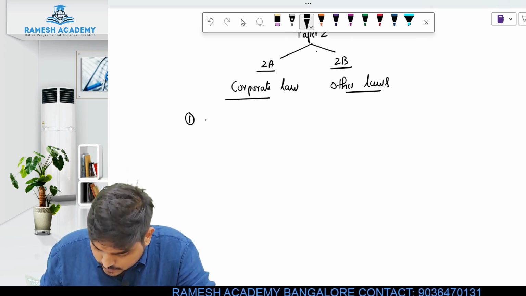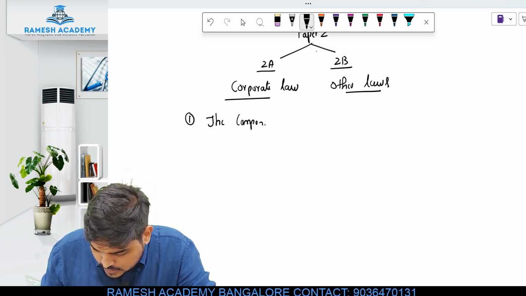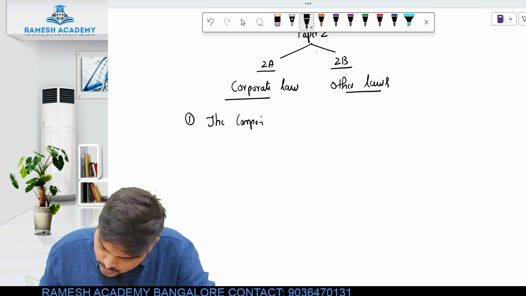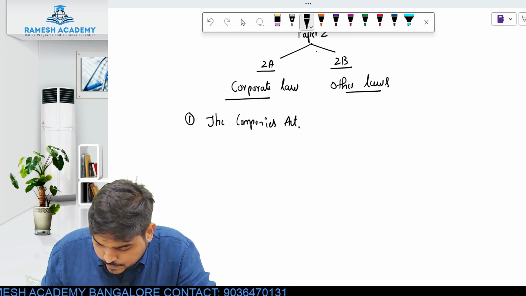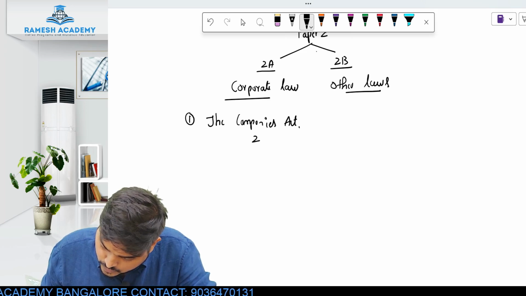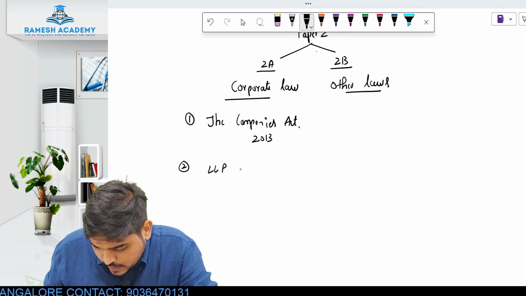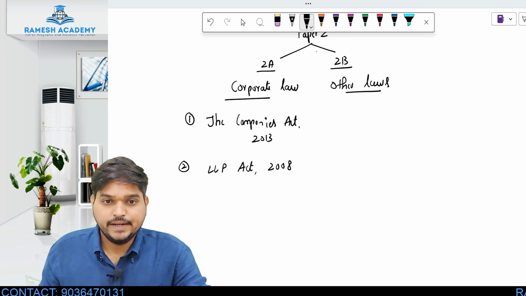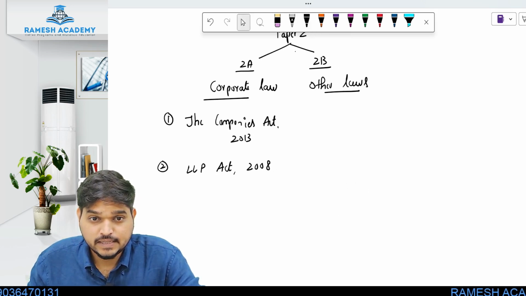First one is the Companies Act 2013. Second that you will study is your LLP Act 2008. So in corporate law, you will study two laws: Companies Act and LLP Act.